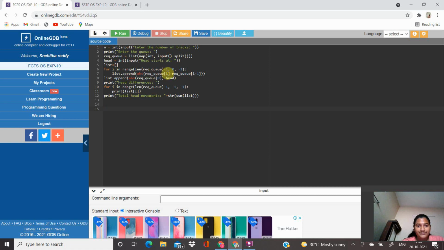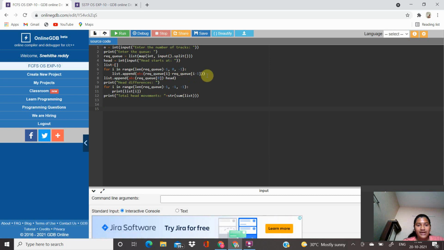request query i minus request query i minus 1, list append required query head, print head difference. For i in range length, print query, and print list i. Print total number of movements plus string sum list.